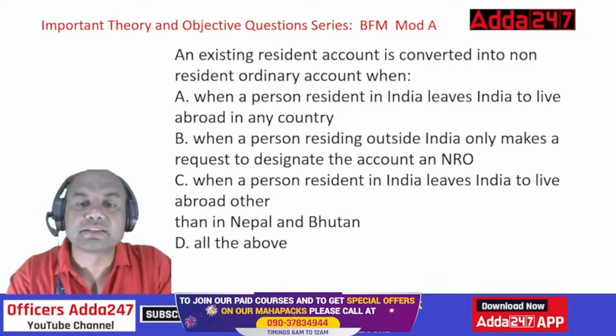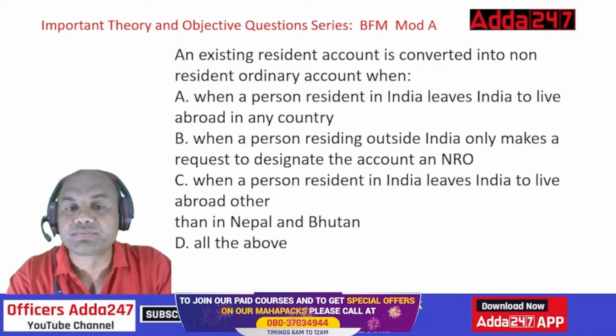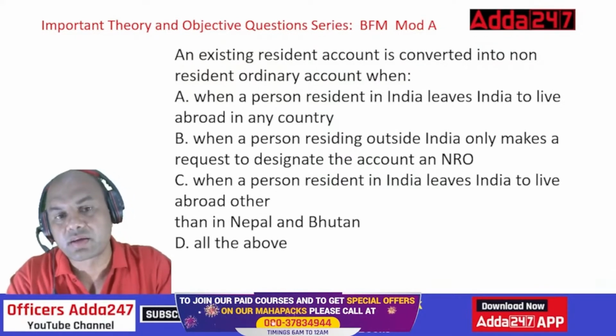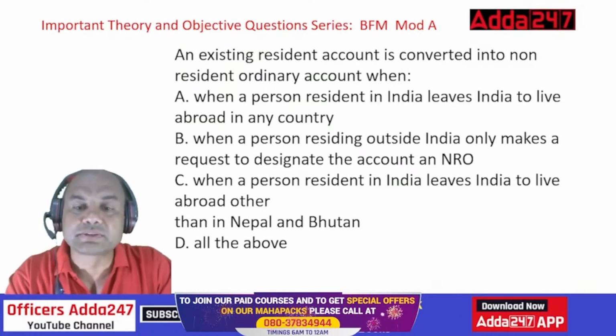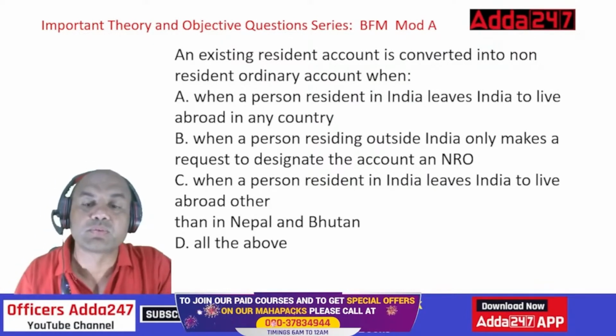An existing resident account is converted into a non-resident ordinary account when the person resident in India leaves India to live abroad in any country. Check it. Option B: when the person residing outside India makes a request to designate the account as an NRO.